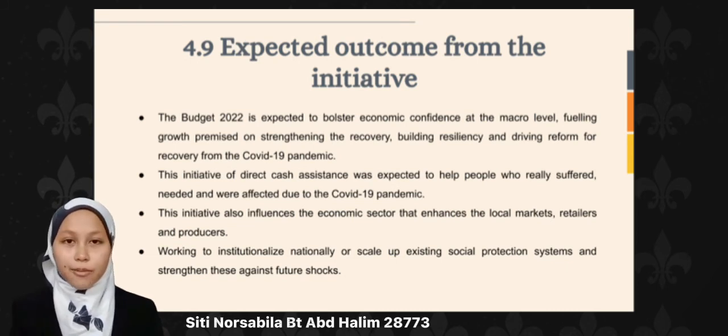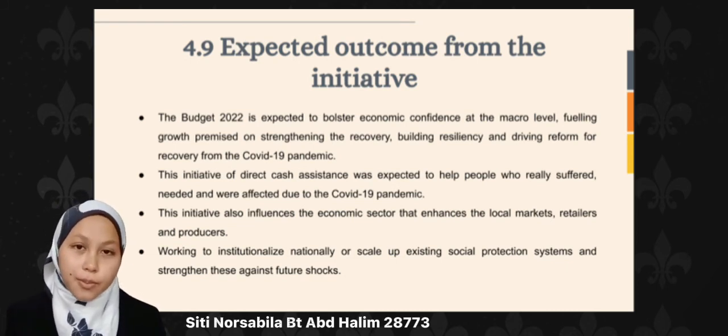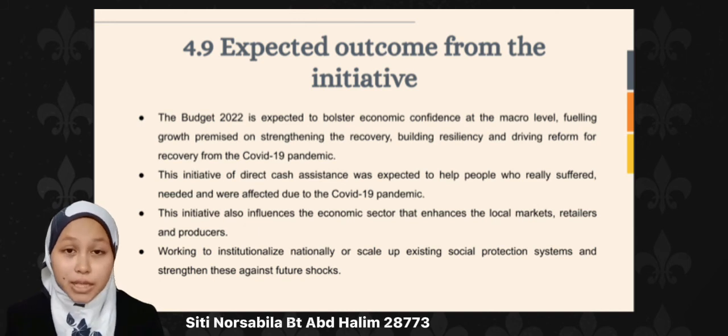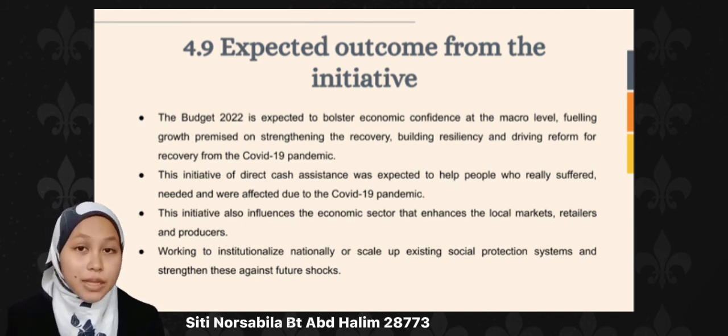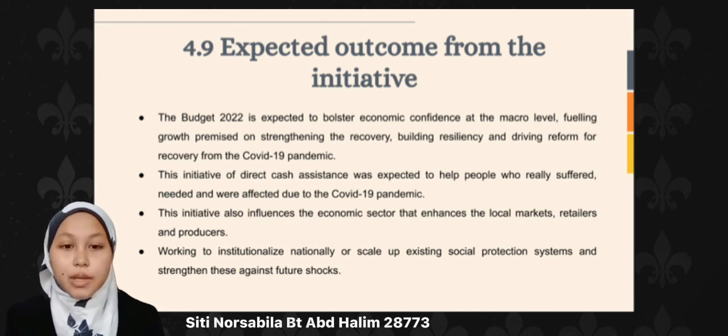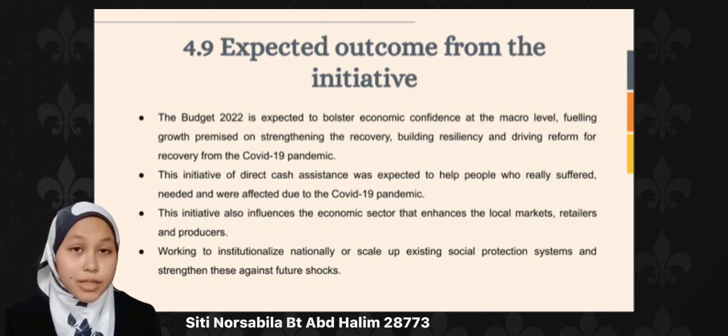4.9 Expected outcome from this initiative. Coming up with 8.2 million of allocation from this initiative of direct cash assistance is not an easy time for the country economically and politically. Given all these issues recently, the government expects this initiative of direct cash assistance to be prosperous in line with the 12th Malaysian Plan and the Shared Prosperity Vision 2030.